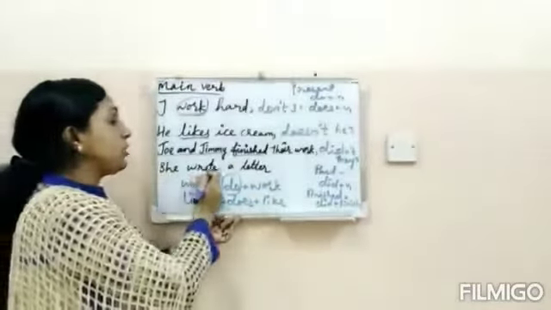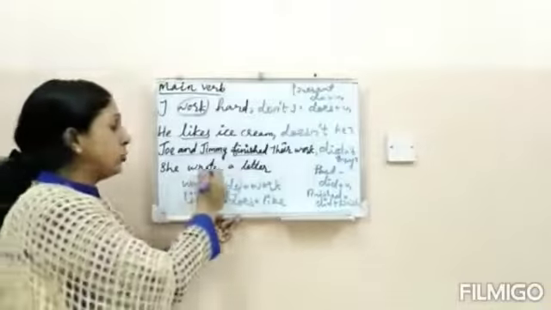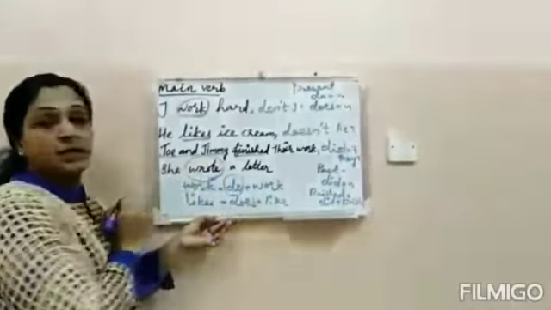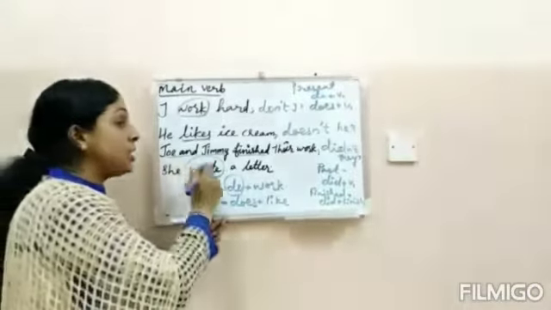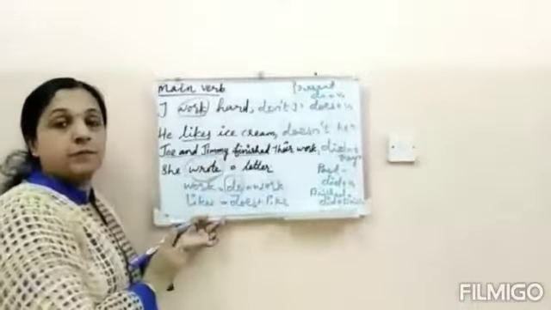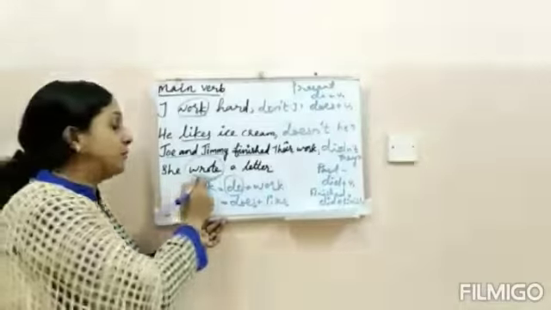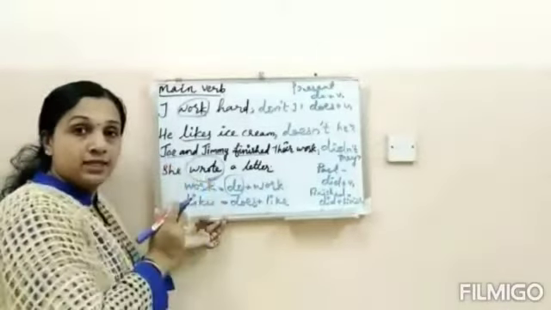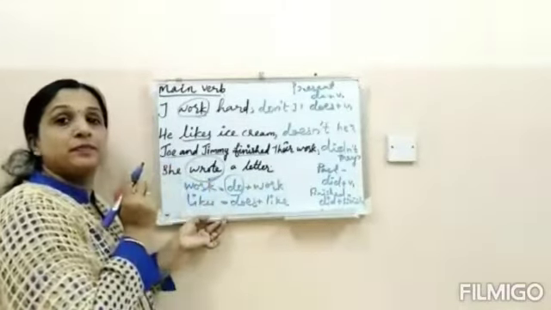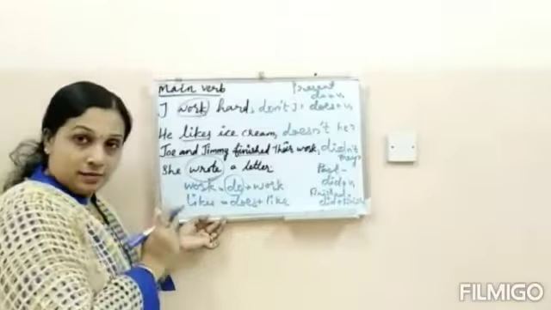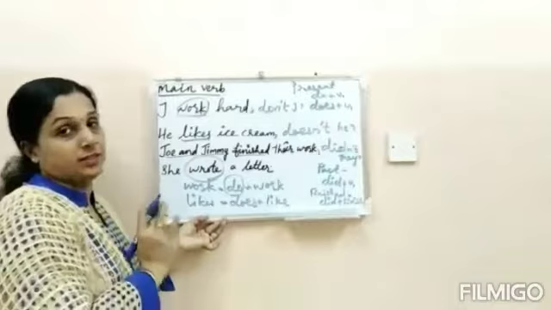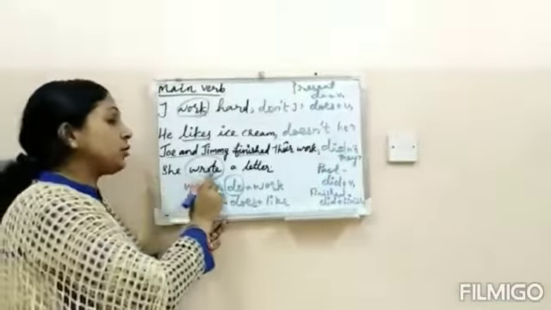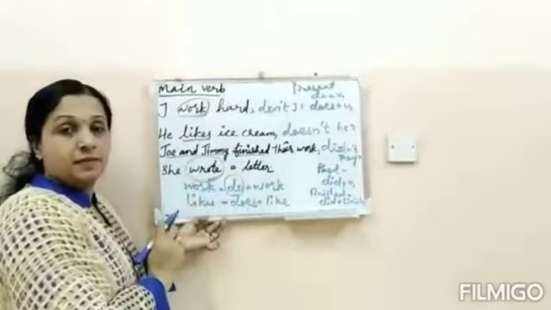Understood? She wrote a letter. You know the tense. It is in past tense. What is the base form of wrote? Write. Second form, wrote. Third form, written. So she wrote a letter.